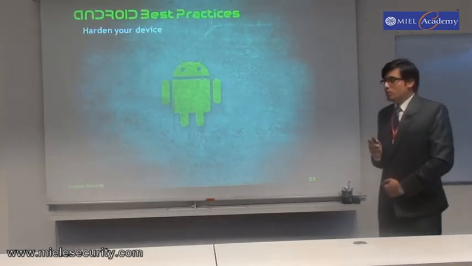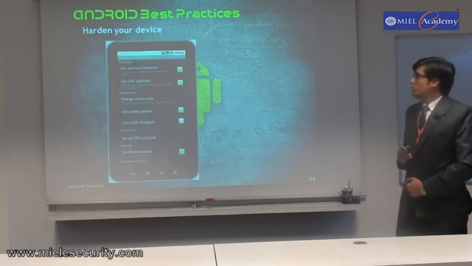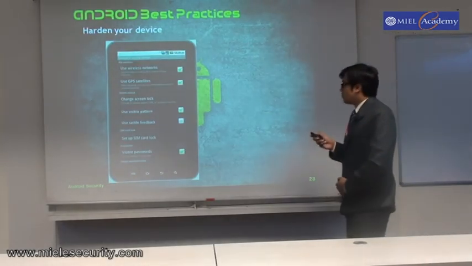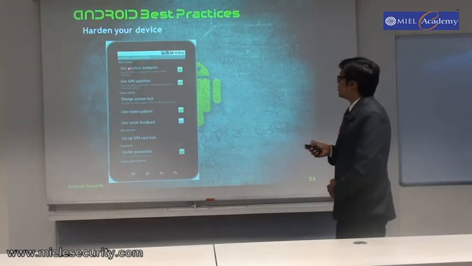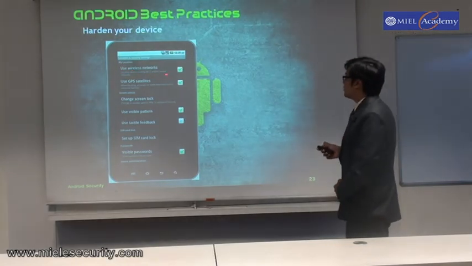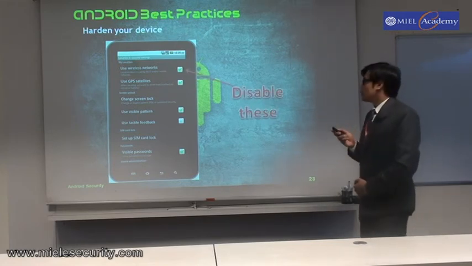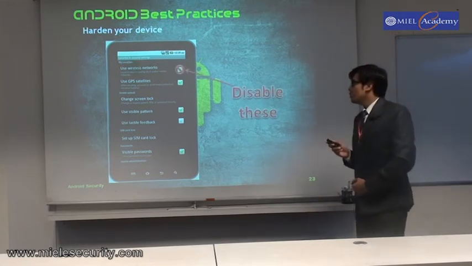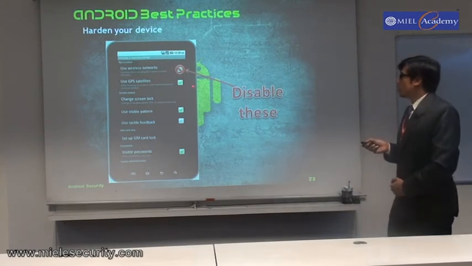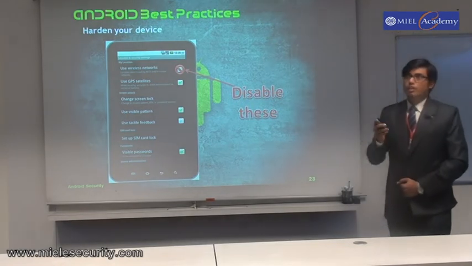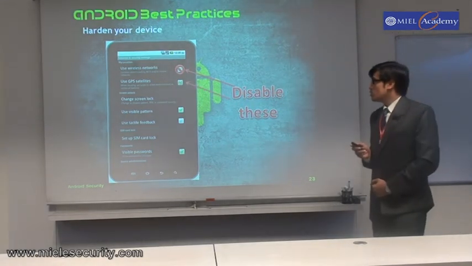And you can harden your device. For hardening your device, you need to follow basic steps. We talked about wireless networks. You can see that by default wireless networks are on, that is, location determined by Wi-Fi or mobile networks. So by default it is on, so you need to disable this. Now this setting is also on by default. We can see use GPS satellites, which can help the attacker trace your location. So you need to switch off this also.